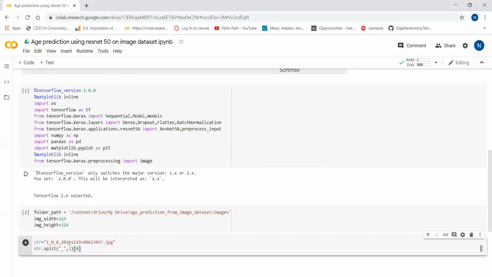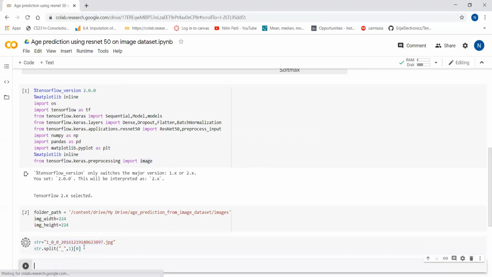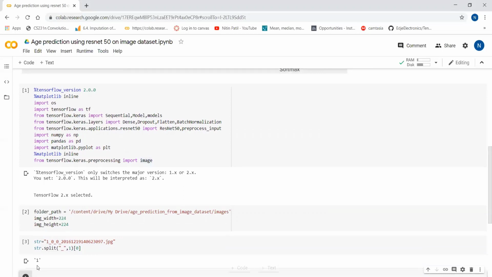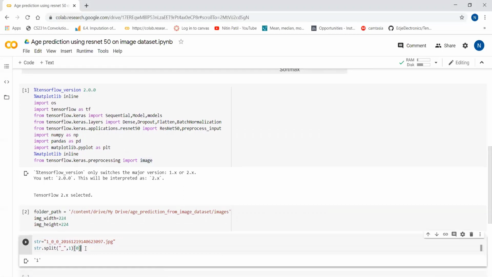So I have got the first image name. The image name is like this: the first number is the age, and the next 0 is for male or female, and so on. So all the information is present there, but we are now dealing with just the age. Okay, so this first character we need for the age. So this is a 1 year old child. Now if you run this, you get the age. I have split this data with the underscore and just printed the first character.